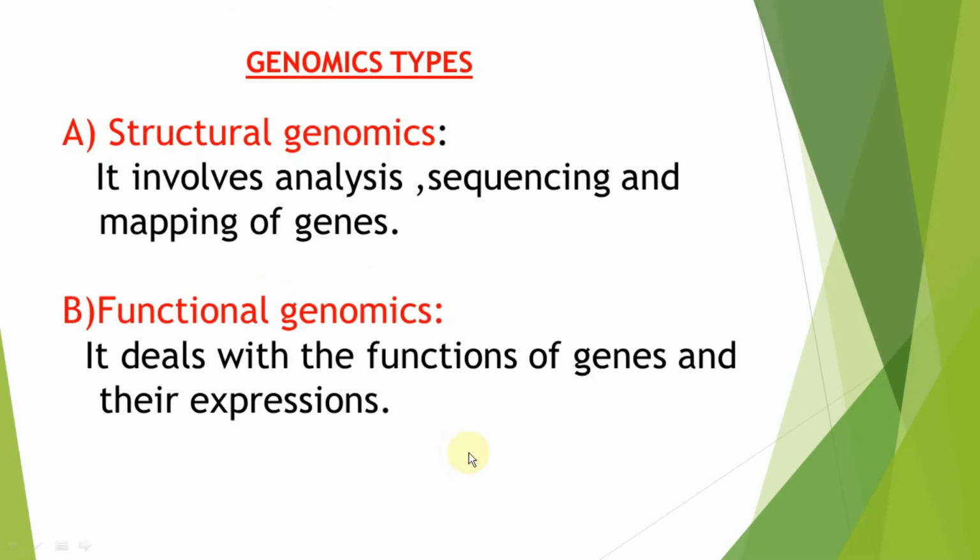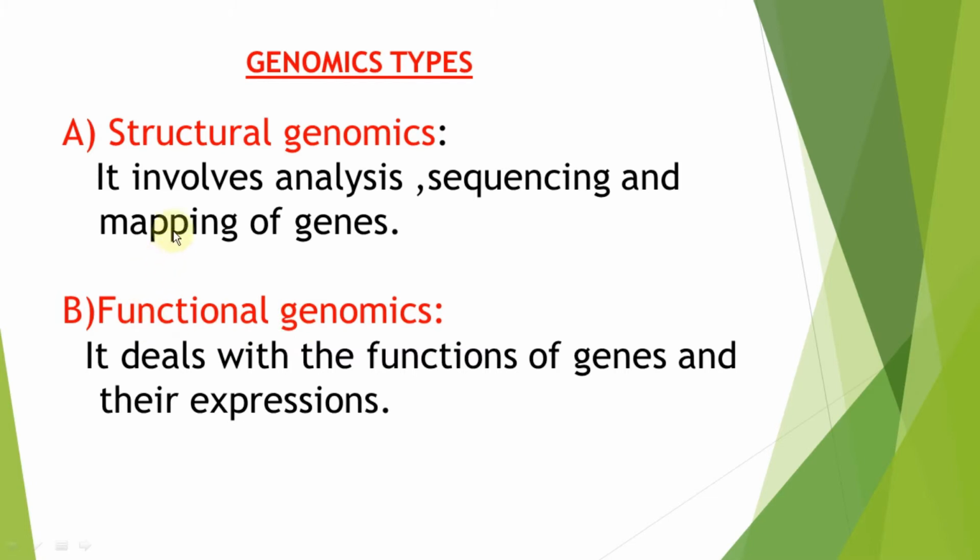Next, genomics is of two types. The first is called structural genomics and the other is called functional genomics.